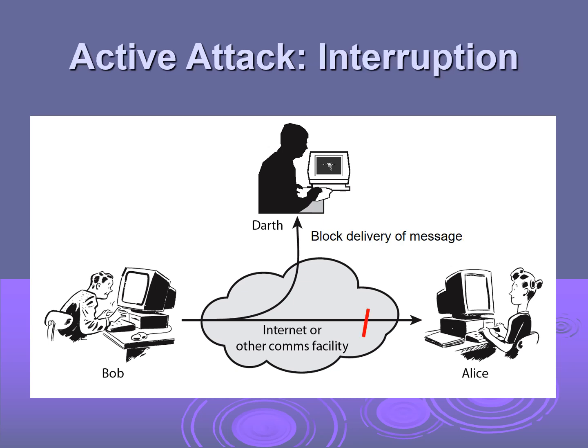Then comes the active attack, which is interruption. Here you can see Darth blocks the delivery of the message. He tries to interrupt the communication, so the message intended from Bob to Alice is not delivered to Alice. The delivery of the message has been blocked. So it is called an active attack, or interruption. Here the hacker carries out a moderate kind of attack, because the message is blocked and not delivered to Alice. A communication channel failure can be an example of an active attack.